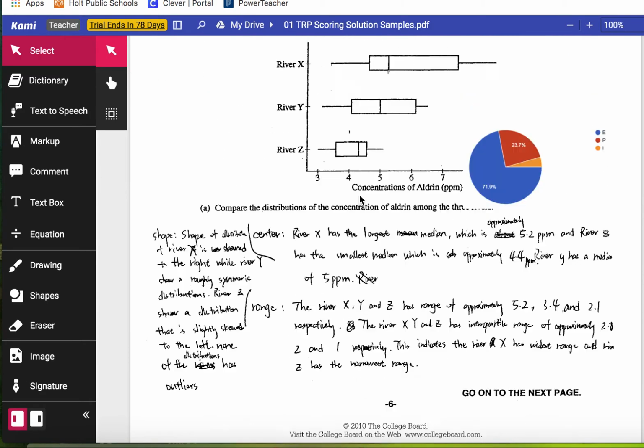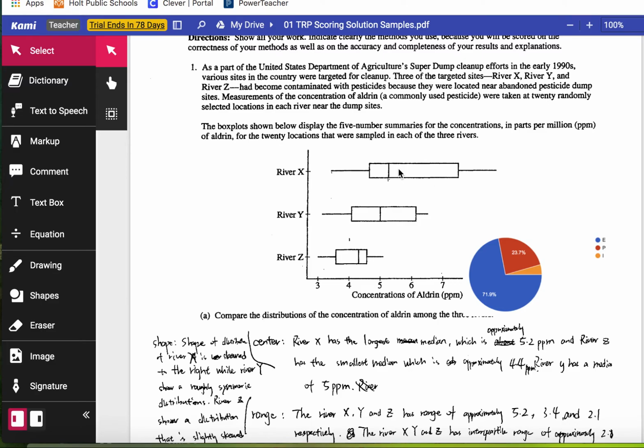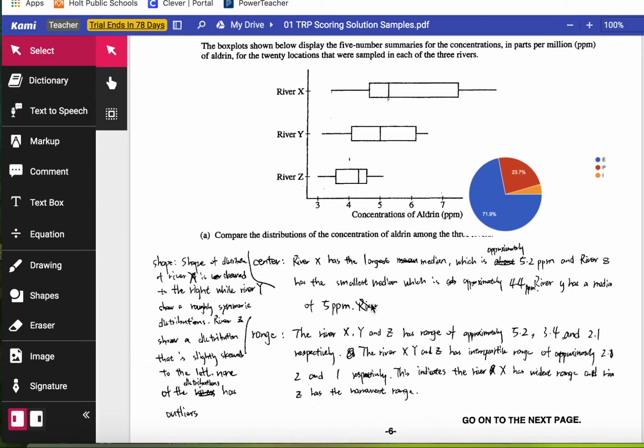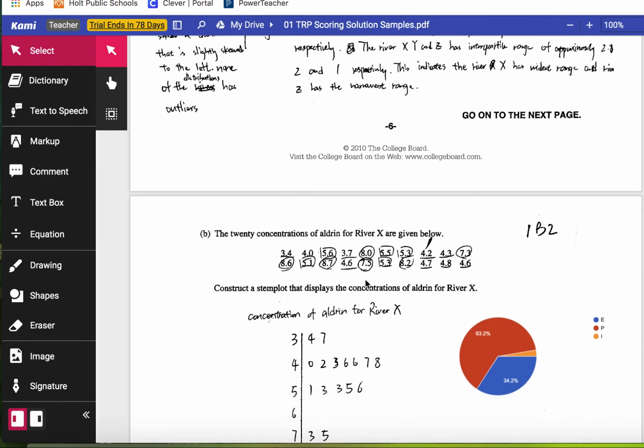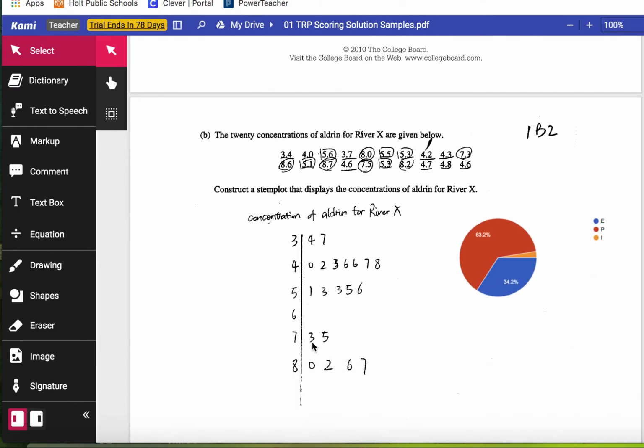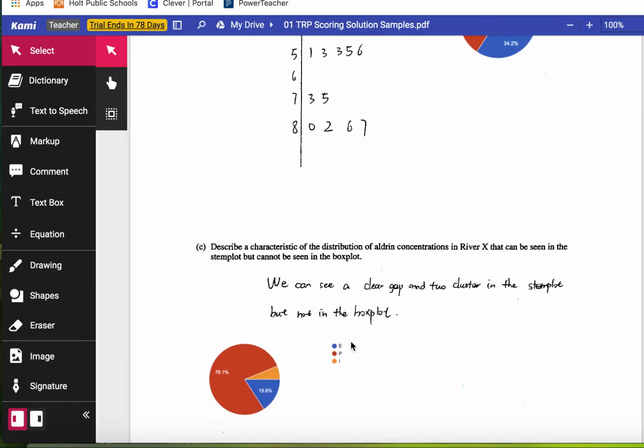Go back to this box plot. Turns out there is no data between 5.6 and 7.3. And you can't see that in the box plot of river X. You can see it here. That's 5.6 to 7.3. No numbers between those. But you cannot see that in the box plot.